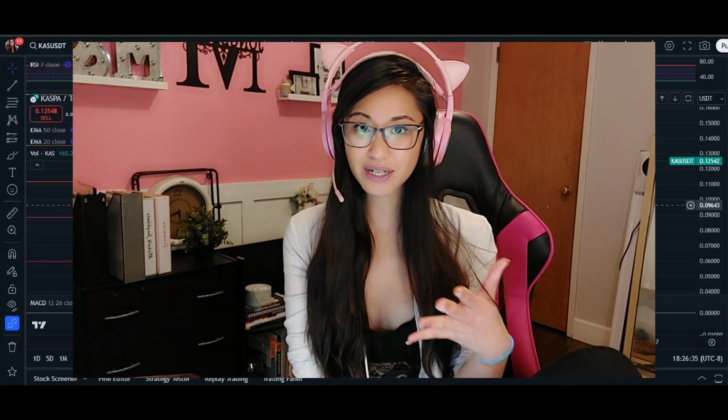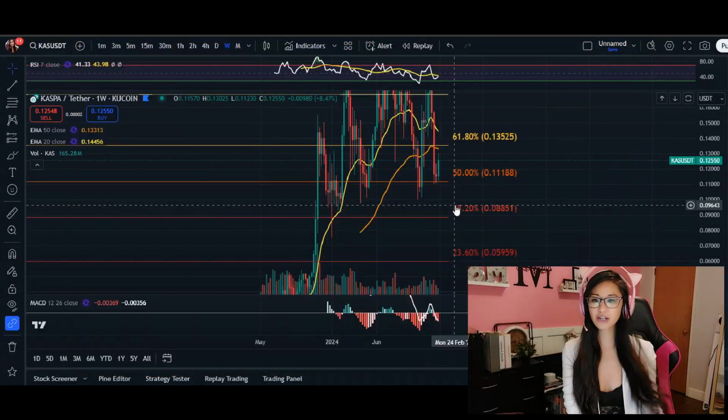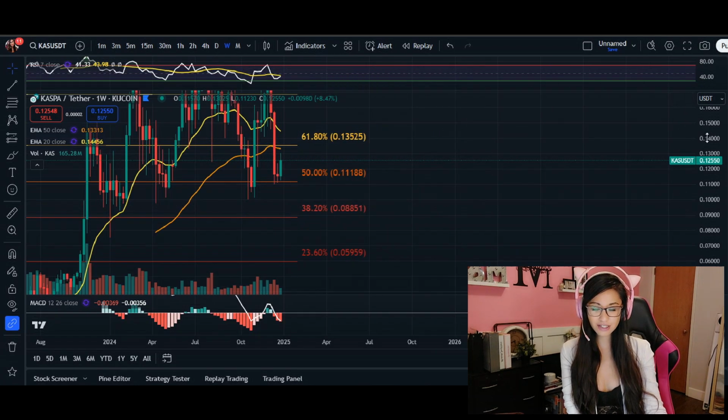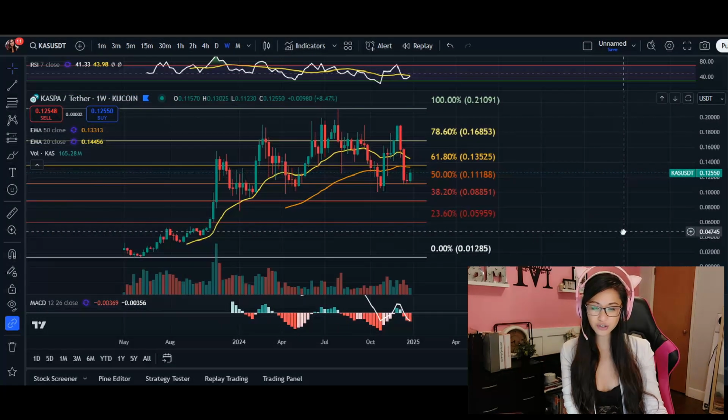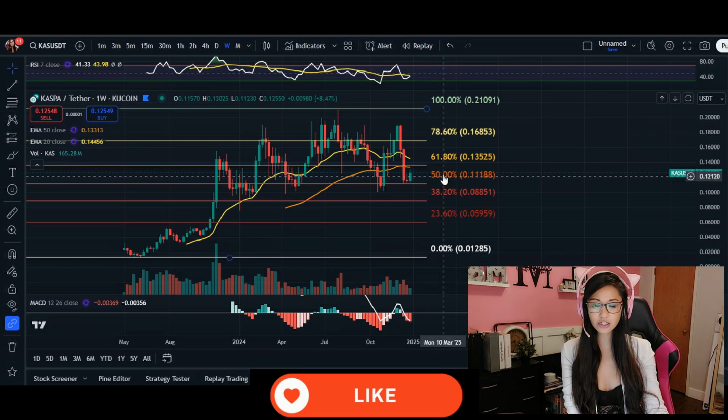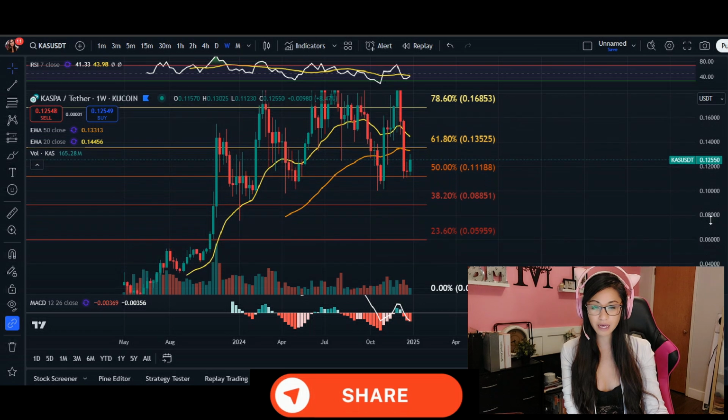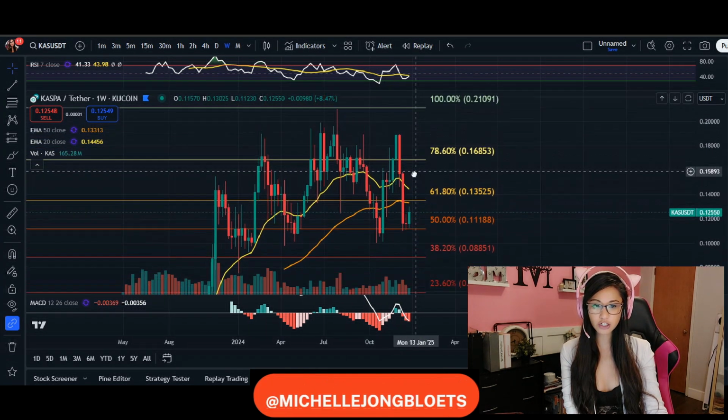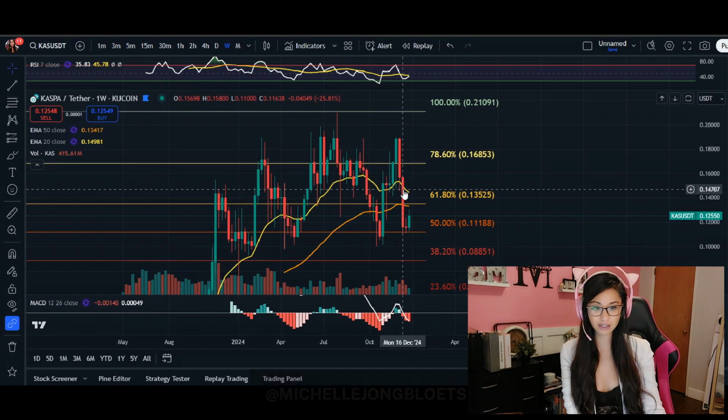In today's video, we're going to go over Kaspa. So starting off on the weekly time frame, KAS is trading at 0.125. On the weekly time frame here, we can see that the price is hovering just around our 50% fib level after a sharp rejection from the 61% level here.